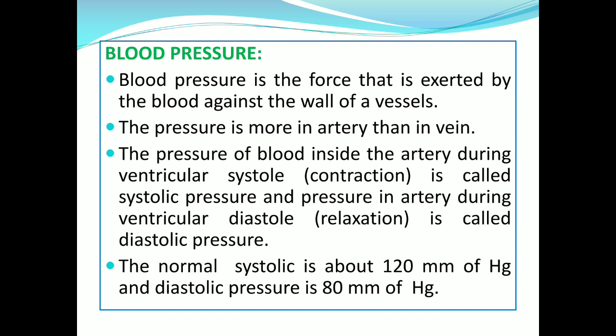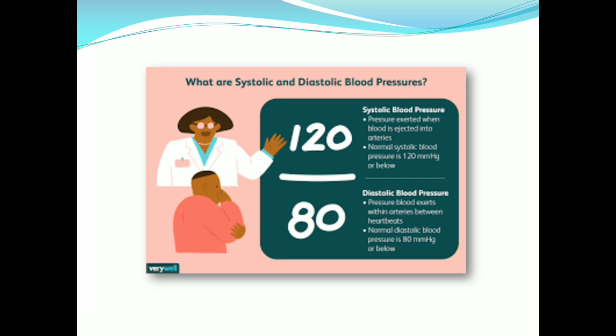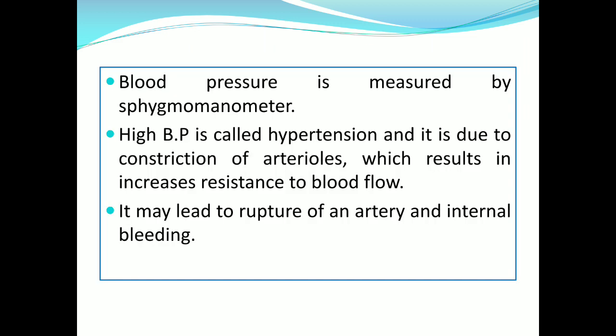In a human being, the normal systolic pressure is 120 mm of Hg and diastolic pressure is 80 mm of Hg. This is the figure which indicates systolic and diastolic pressure, that is 120 by 80.